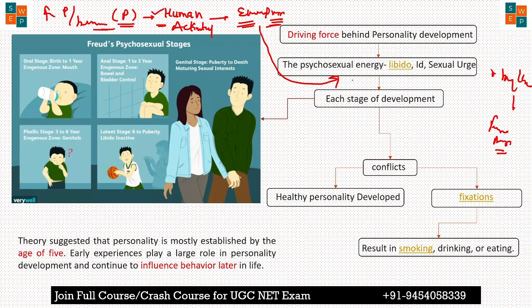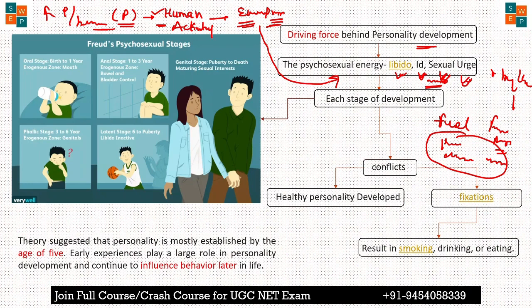And the psychosexual energy, what did he say? He said this is the libido or sexual urge. इसका मतलब नाम बोल सकते हैं, जैसे कि फ्यूल में बहुत सारा आता है ना, पेट्रोल भी है, डीजल भी है, गैस है. So these are fuels. In the same way, the energy we need, the libido, id, sexual urge, whatever you can say, is the driving force behind personality development. Every human being has this energy called psychosexual energy, named libido, id, sexual urge, through which personality development happens.